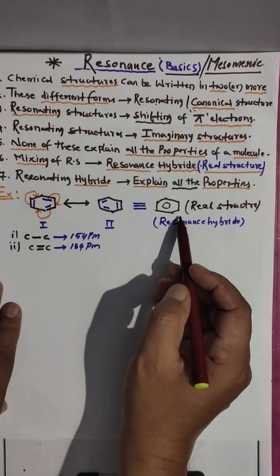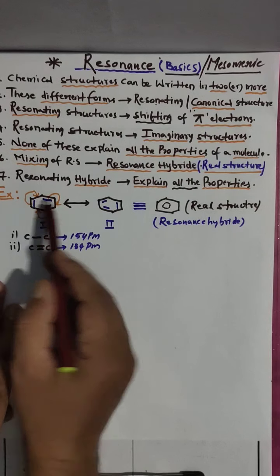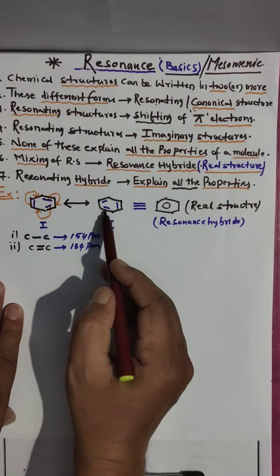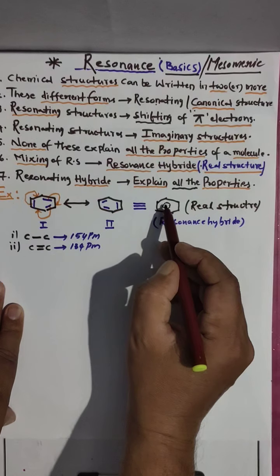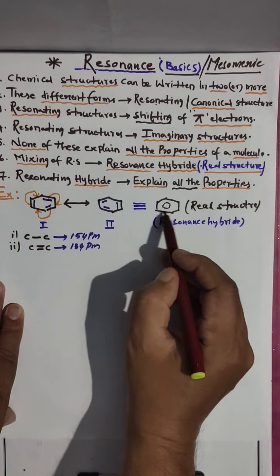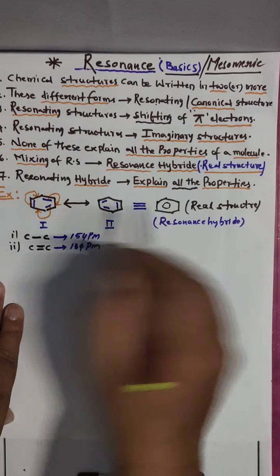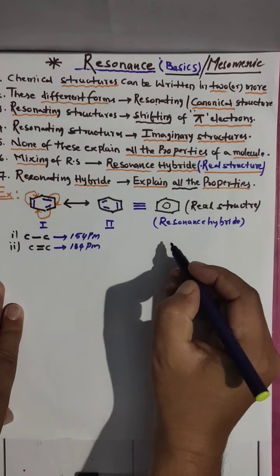Why it will explain all the properties, look here. Here double, single; here double, single, means bond lengths are different. But here we are not showing that. Double bond and single bond are moving on. That's why the bond length is the same. What is the actual bond length in benzene?